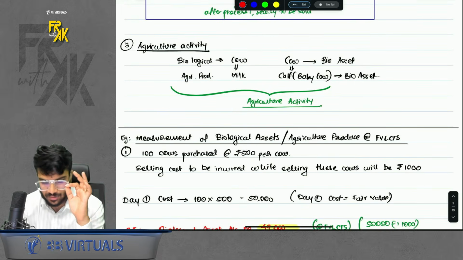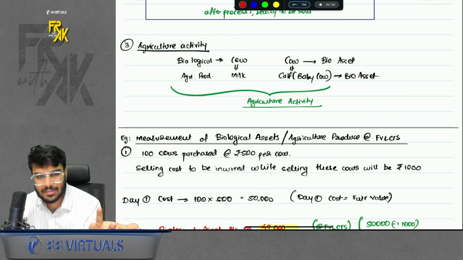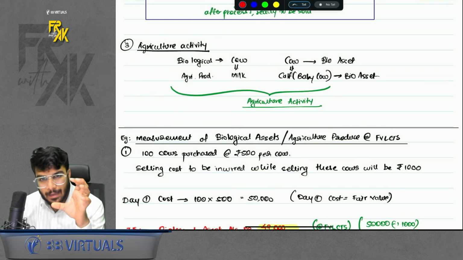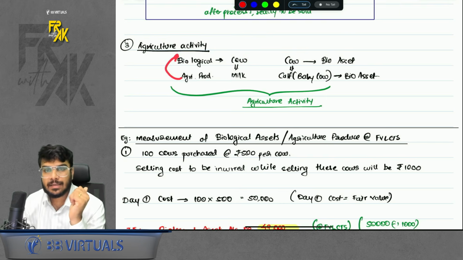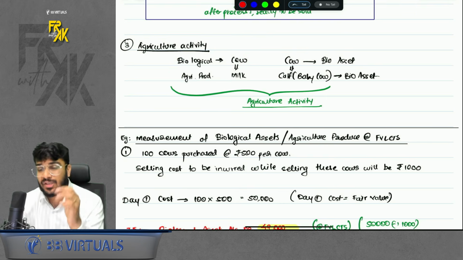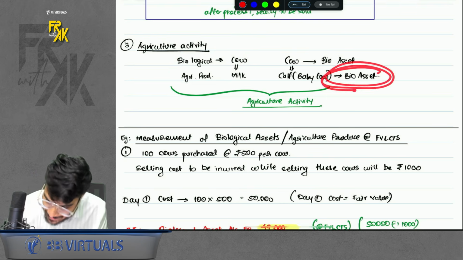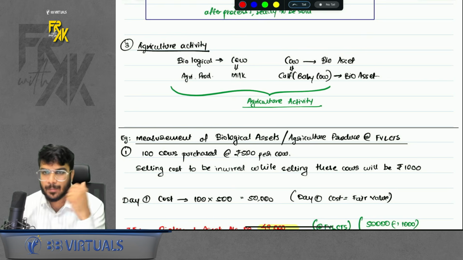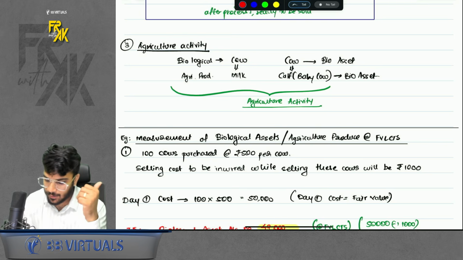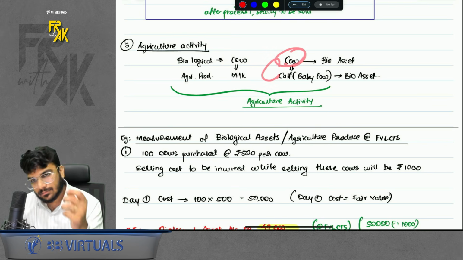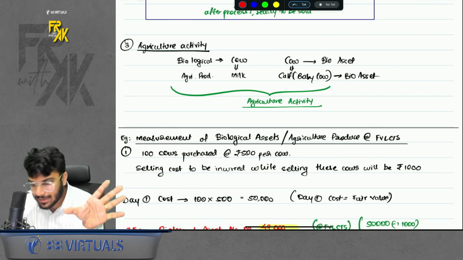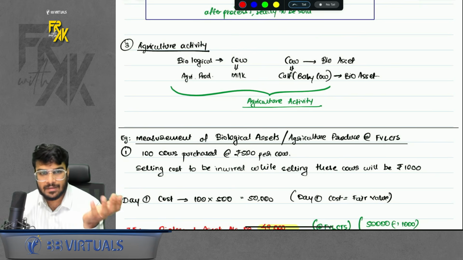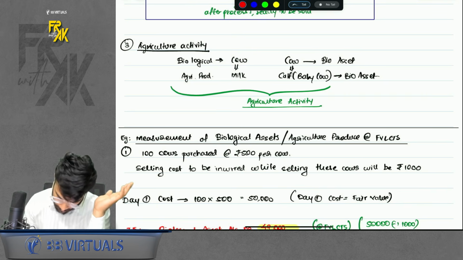Then the third definition is of agriculture activity. What is the meaning of agriculture activity? Whenever the process of removing agriculture produce from a biological asset, or the process of removing additional biological assets from a biological asset, is known as agriculture activity. For example, from a cow we get milk. So the process of removing this is agriculture activity. From a cow we also get calves, agriculture activity. From trees we grow fruits and vegetables, agriculture activity. Okay, okay sir, got it.